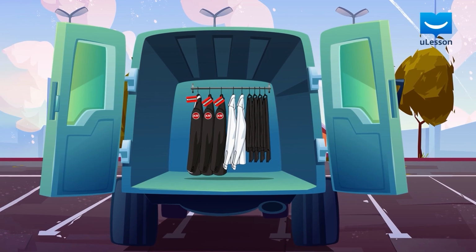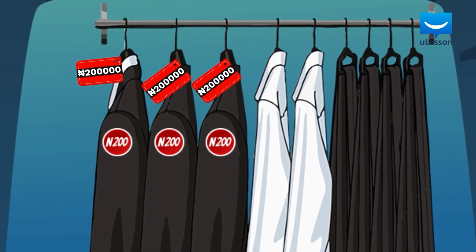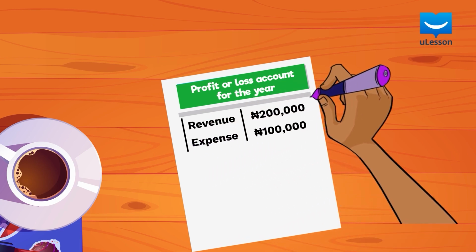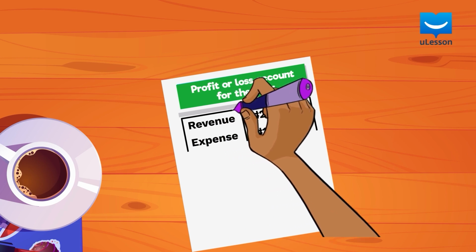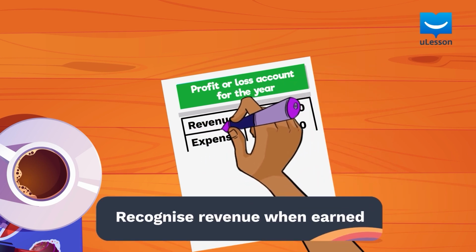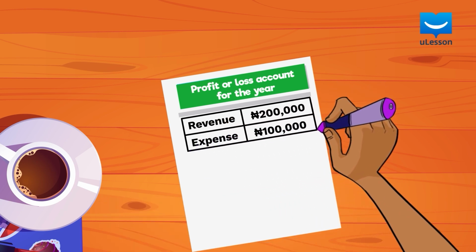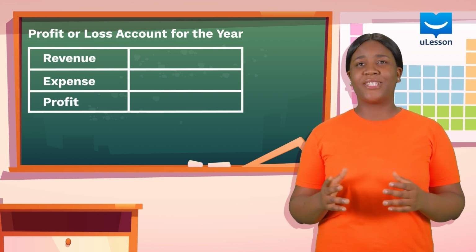The same happens when he sells the suits for 200,000 naira on credit to his customers. In this instance, the suits have been delivered to the customers, so we can say that he has earned the revenue even though cash has not been received. Therefore, he will recognize it as a revenue in his profit or loss account for the year. It will look like this on his profit or loss account.